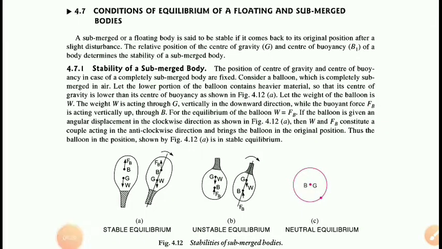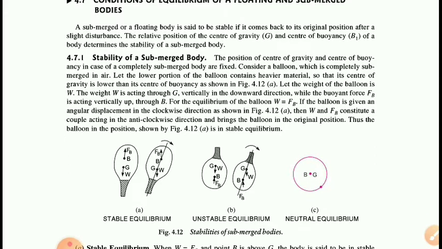And now the condition of equilibrium of floating and submerged bodies. To be in equilibrium, there must be some conditions, meaning the positions of the center of gravity and the center of buoyancy. According to these positions, the body is said to be in stable equilibrium, unstable equilibrium, or neutral equilibrium.